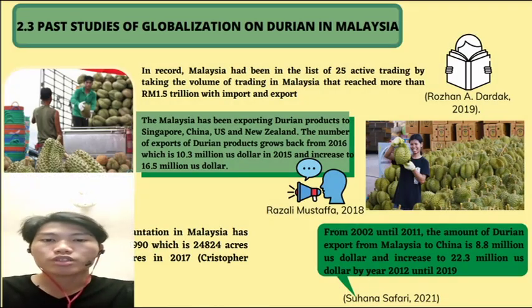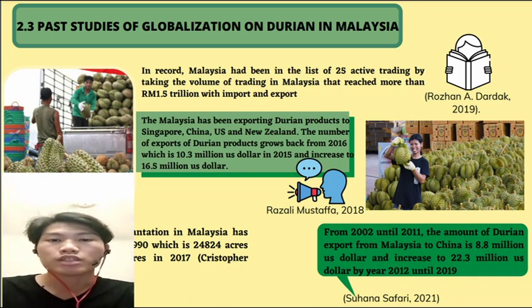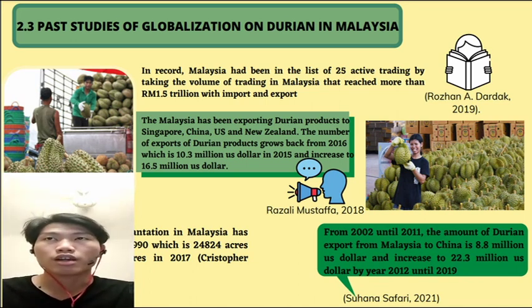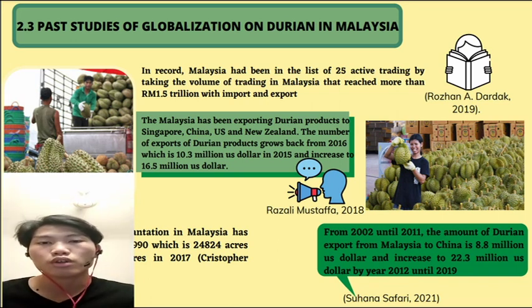For 2.3, which is the past studies of globalization on durian in Malaysia, the past research made by Rozan Dardak in 2019 recorded that Malaysia has been in the list of 25 active exporters and importers, for a volume of trading that reached more than 1.5 trillion ringgit with import and export alone.